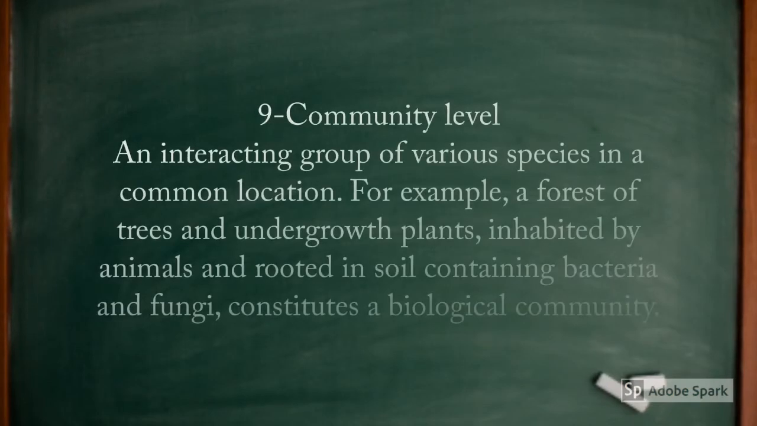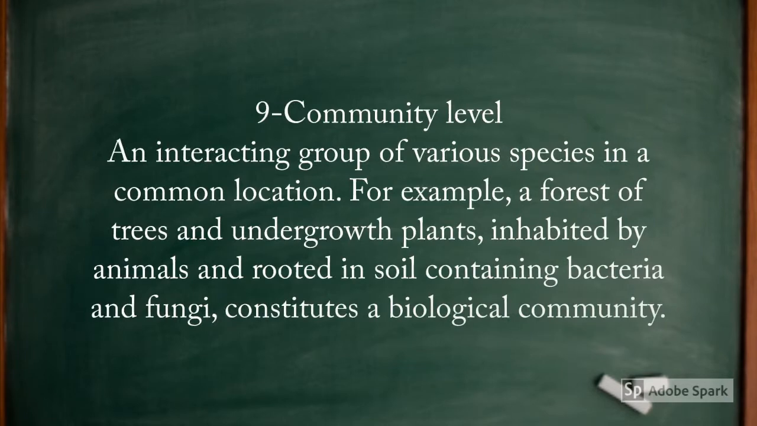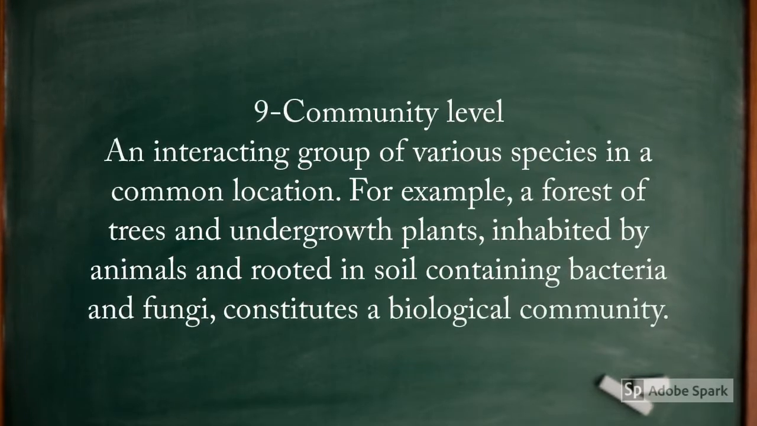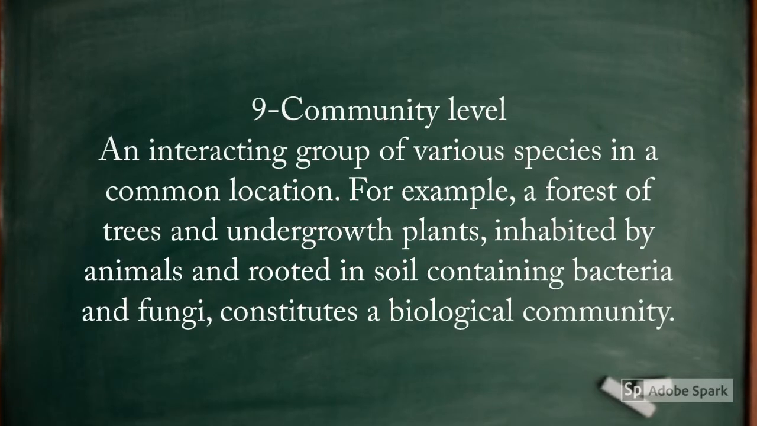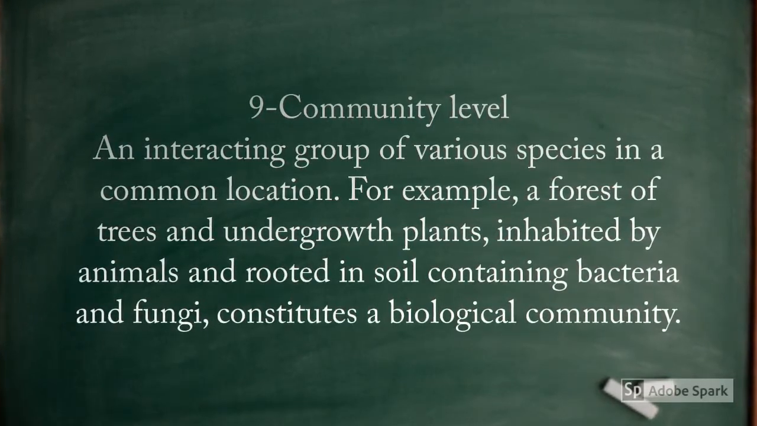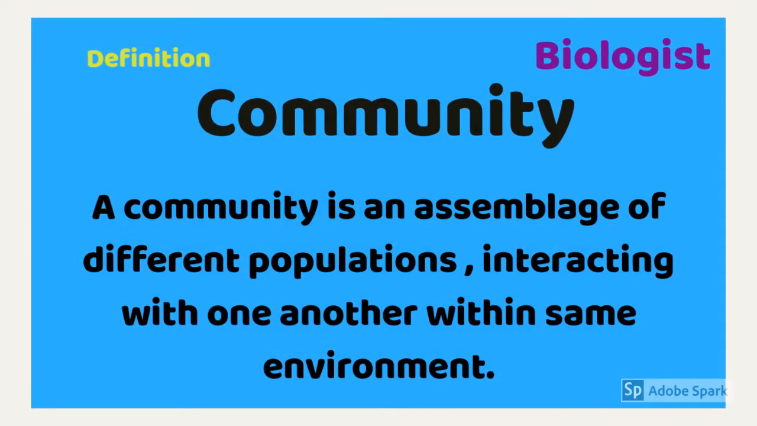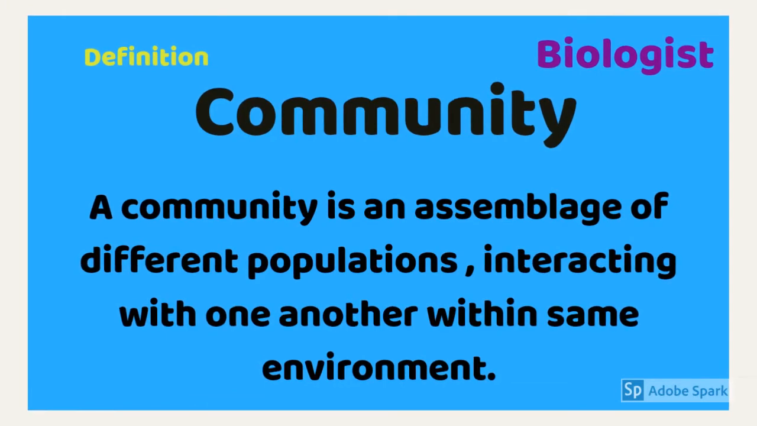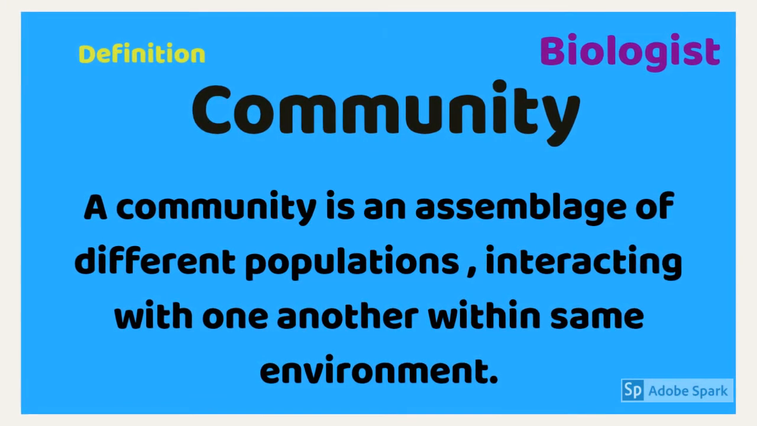Community level. An interacting group of various species in a common location. For example, a forest of trees and underground plants inhabited by animals and rooted in soil containing bacteria and fungi constitute a biological community. A community is an assemblage of different populations interacting with one another within the same environment.